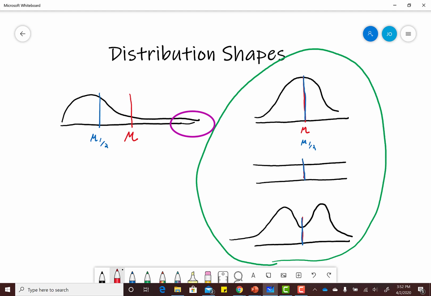However, typically, we don't know these values. These are mysteries to us. All we have to go on is a sample mean and a sample median. So when we have a symmetric distribution, it's going to turn out that we're going to want to use the mean of a sample when trying to represent a typical observation.